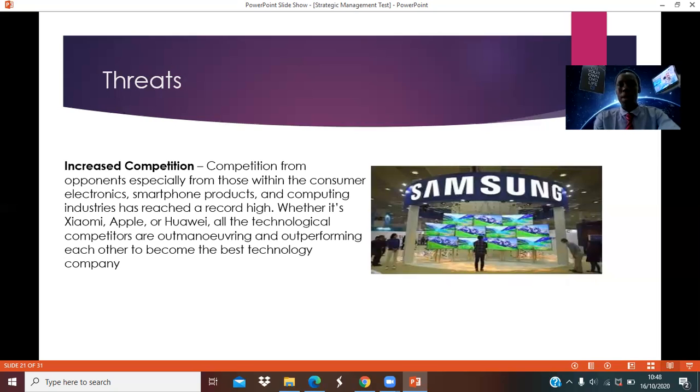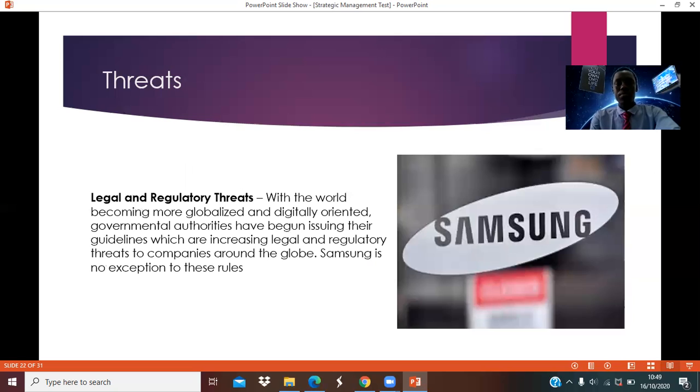So we see many companies are coming up in the technological industry. We see Xiaomi, we see Apple, all of them are trying to outmaneuver or outperform each other to become the best technology company. That's really a stiff competition out there. And they also look at the growing legal and regulatory threat.